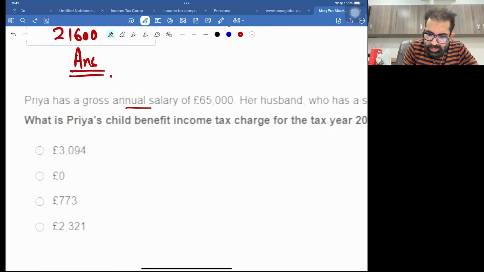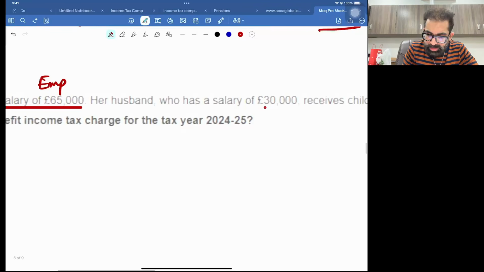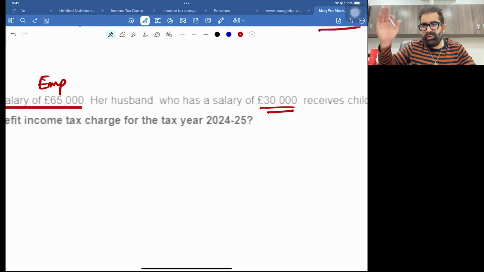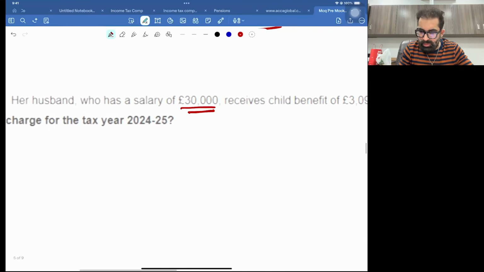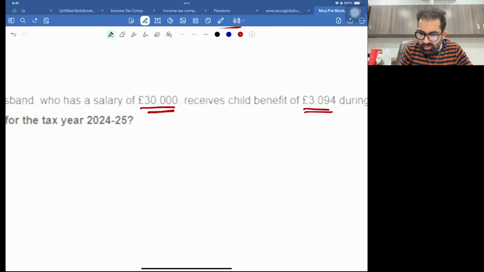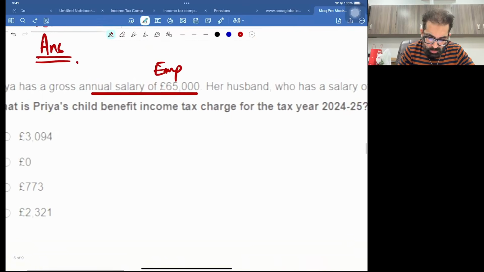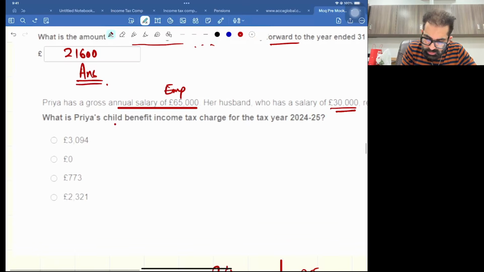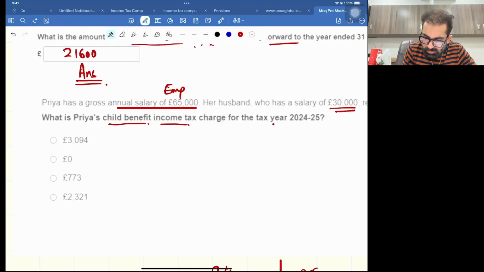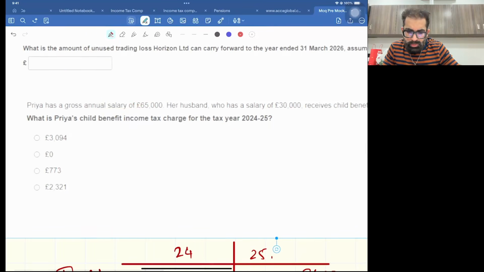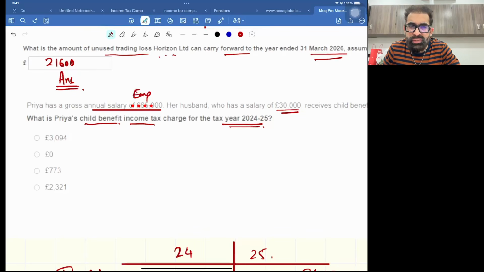Priya has a gross annual salary of 65,000. Obviously, it's her employment income. Her husband has a salary of 30,000, separate income. Husband and wife are separate. She receives a child benefit of 3094 during the tax year 24-25. Now, what is Priya's child benefit income tax charge for the tax year? They are asking just for Priya. So now they are just trying to confuse you.